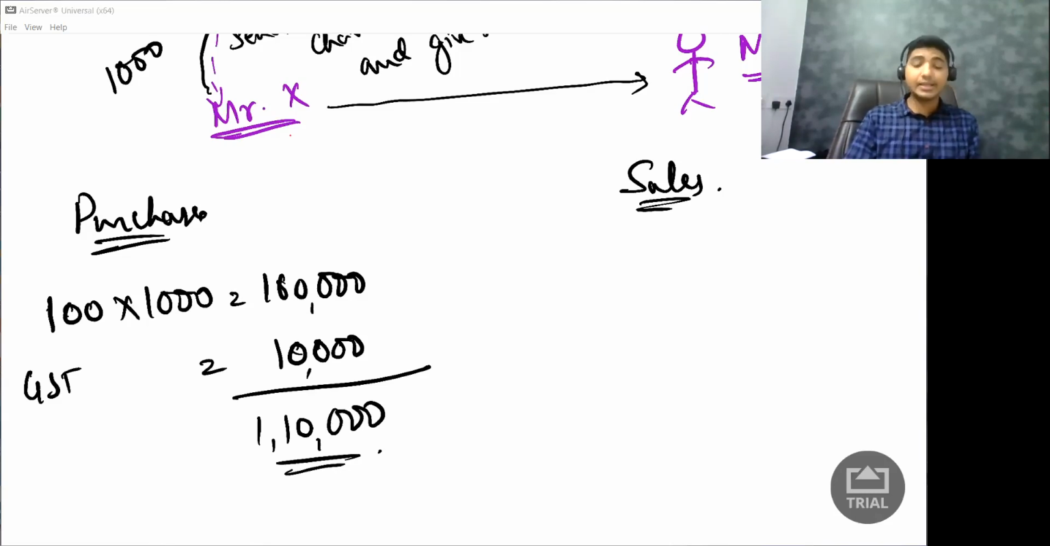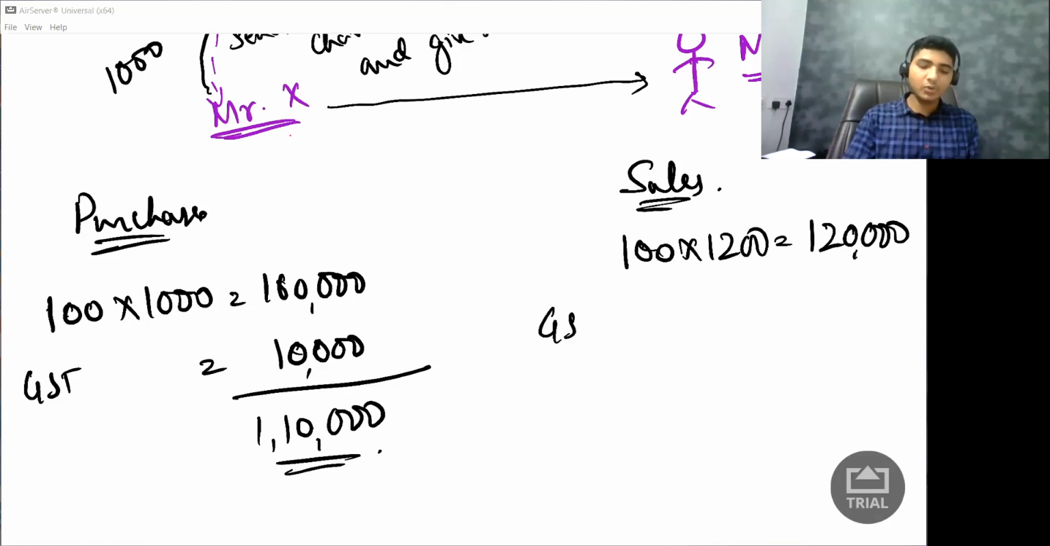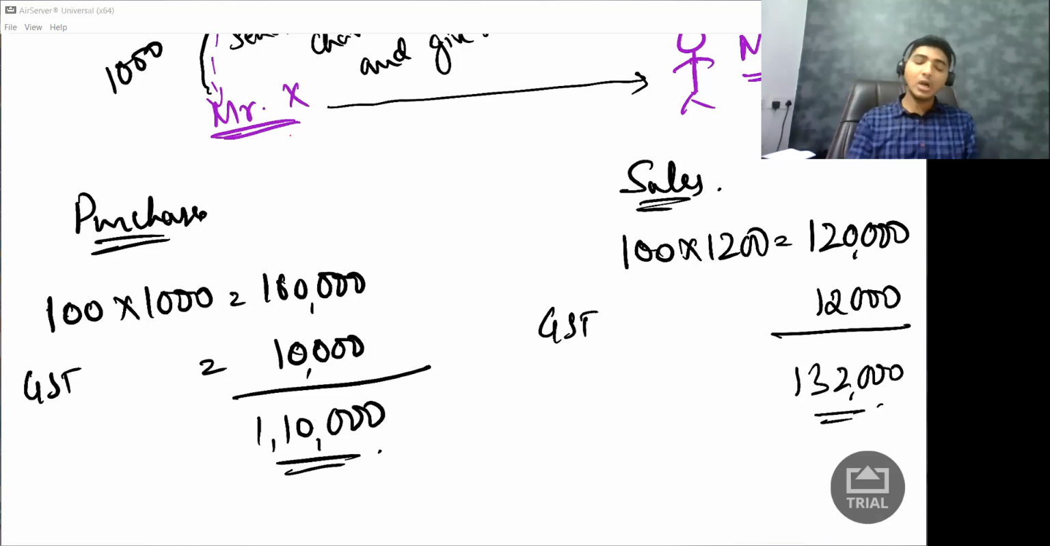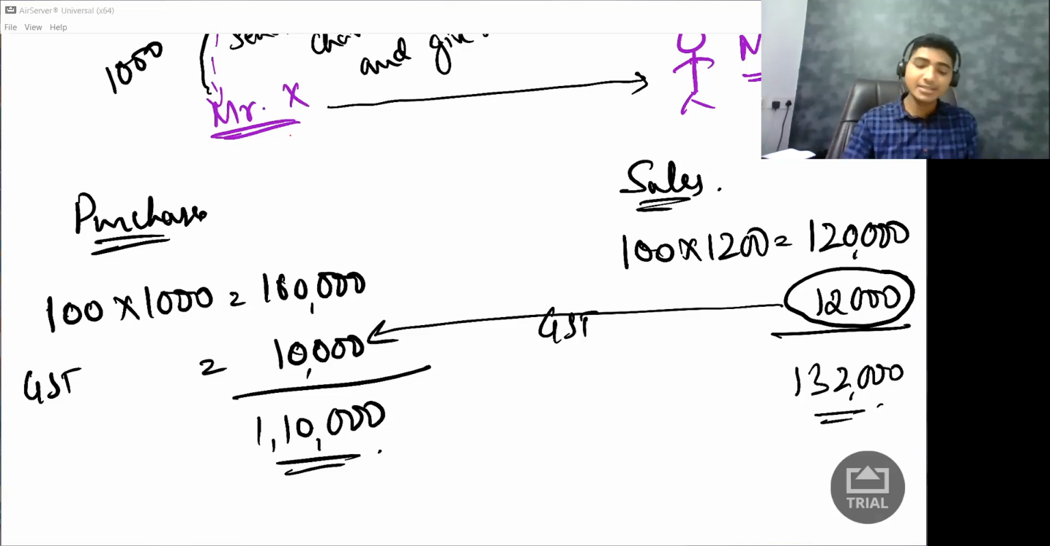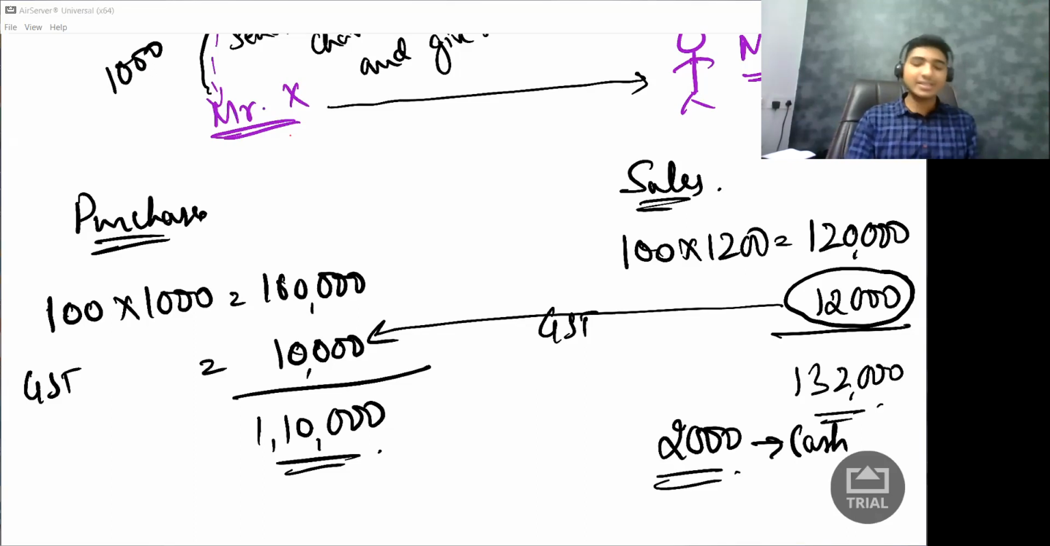What is my sale? 100 into 1200 per chair, that is 1,20,000 rupees. On that, GST of 12,000 rupees, so I collected 1,32,000 rupees from my customer. How much do I have to pay to the government? I have collected this 12,000 from my customer, but while paying it to the government, I will deduct this 10,000 rupees and just give 2,000 rupees in cash. But for me to deduct this 10,000 rupees, I need to fulfill the conditions of section 16.